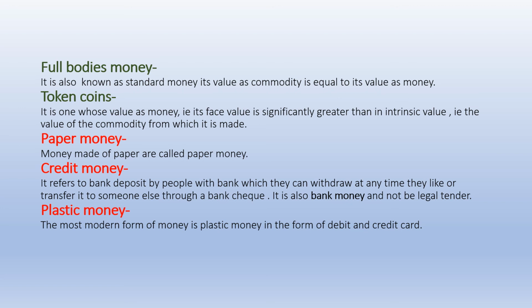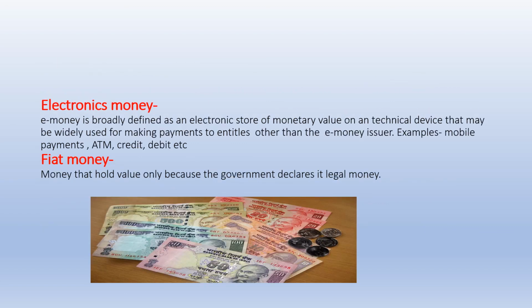Plastic money. The most modern form of money is plastic money in the form of debit and credit cards. Debit card and credit card are also known as plastic money. Now, electronic money. E-money. We are hearing this word e-money. What is e-money?